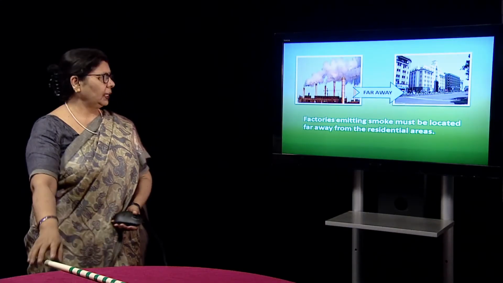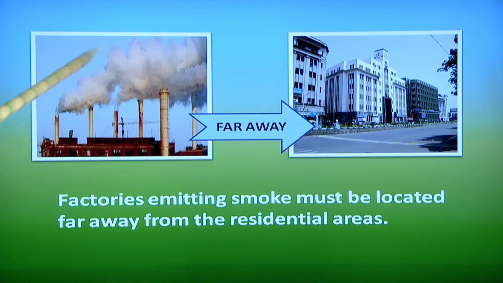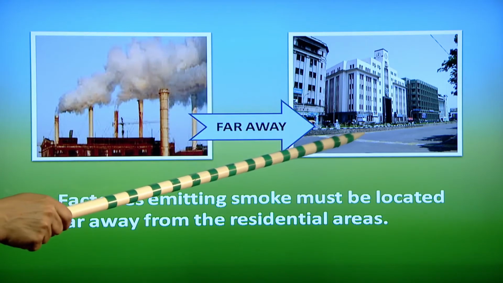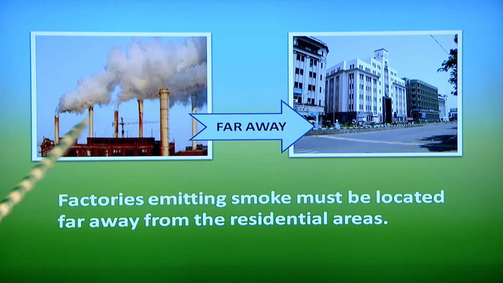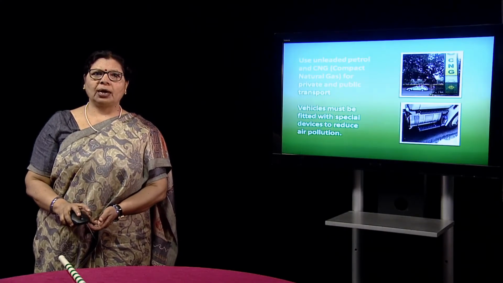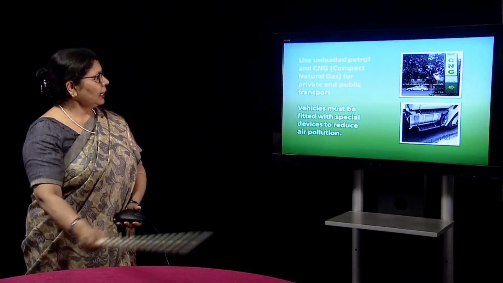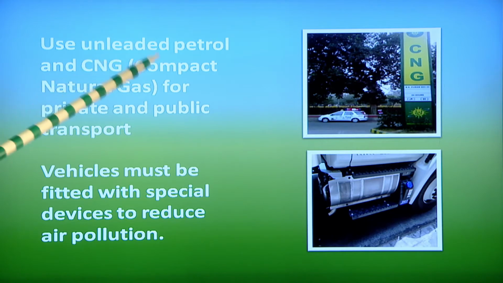Another way: factories keep on emitting gases which may be toxic. The residential area should be constructed far away from the factory area, so that the air pollution does not harm the people. Another method: for public transport and private transport,